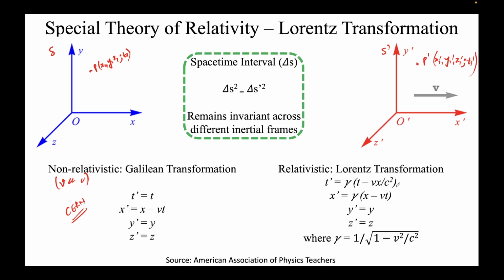But you have to remember this formula, and remember y and z did not change because the movement was in the x direction. So please note that if the movement is in the y direction, x prime will remain the same. What will happen is that x prime equals x, but y prime would be equal to gamma times y minus vt. Very simple. Just x and y are interchanged, because x and y are for our convenience, and these are equivalent entities.